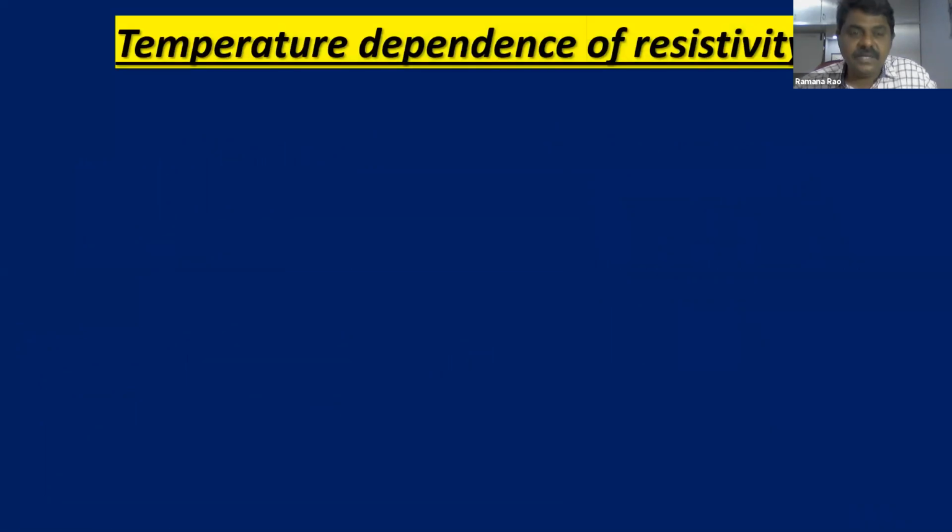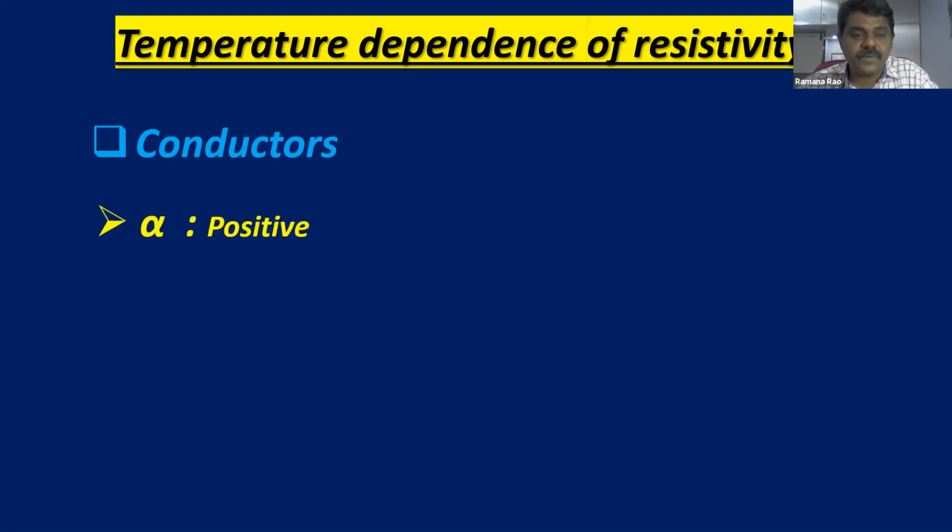Now, a detailed explanation of the temperature dependence of resistivity. We are going to define conductors first, that is, how the conductor's resistivity depends on temperature. It is different for different types of materials. First we will see conductors, how resistivity depends on temperature especially for conductors. Very important point: directly this question was asked in JEE. This concept is based on this one.